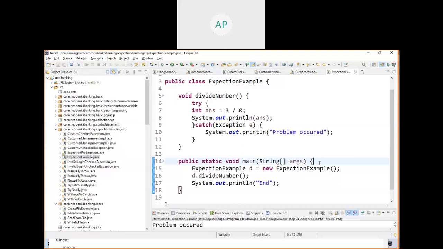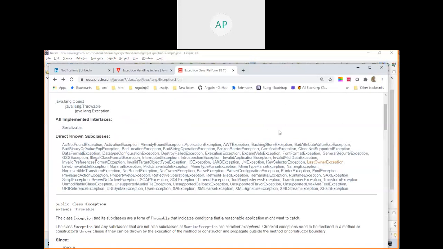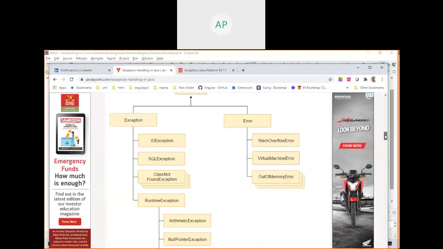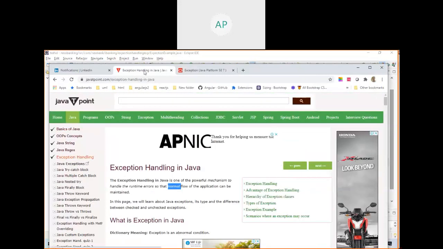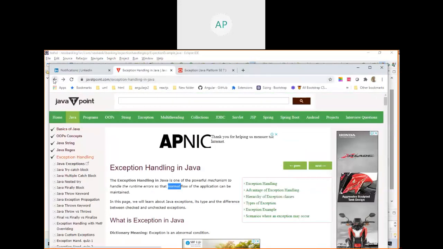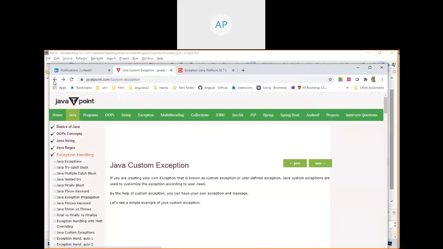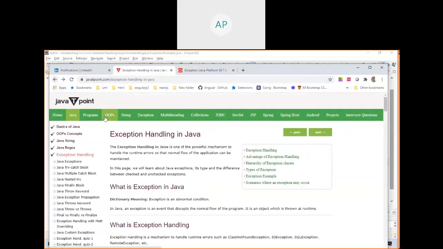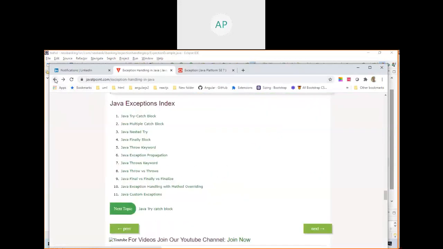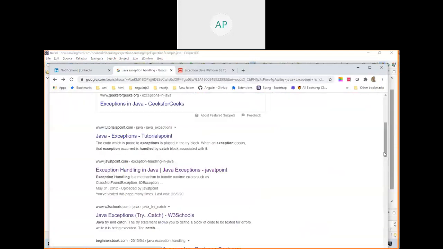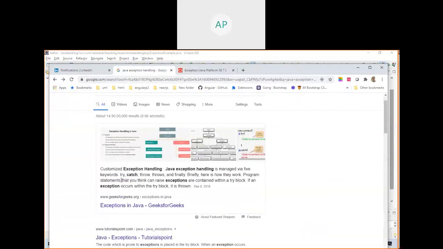Now this is going to give you some idea about what is try and what is catch. That's why when you type in Google and go here, you understand what is try and what is catch.